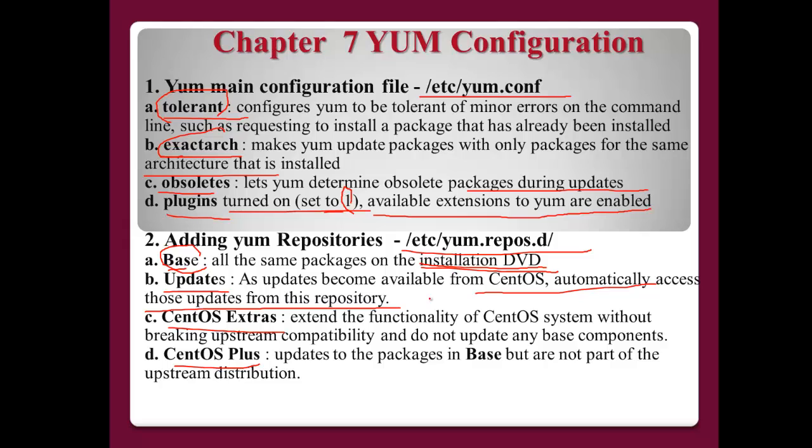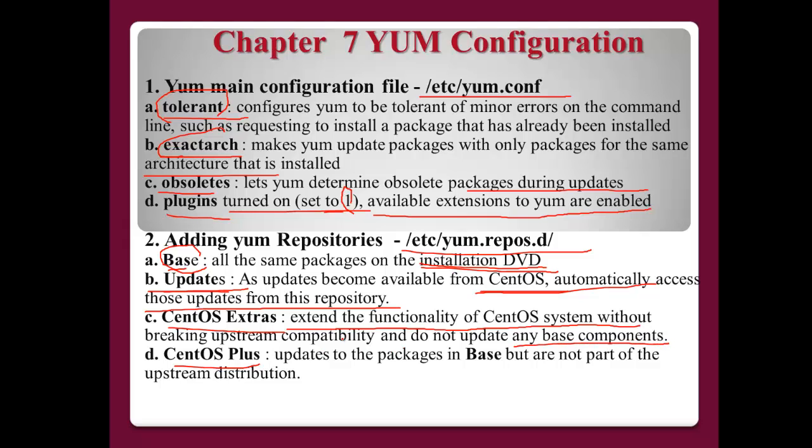So after a successful installation, you need to update some of the packages. In this case, you have to use this one. This one will download the package from CentOS and install automatically. And extras extends the functionality of the CentOS system without breaking upstream compatibility and does not update any basic component.